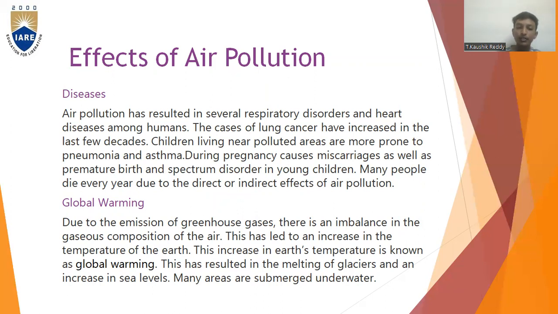Due to global warming, the temperature gets higher. This has resulted in the melting of glaciers around the mountains, and then an increase in sea levels. Many areas are submerged underwater due to the melting of the glaciers. Many areas like villages are submerged under the water.